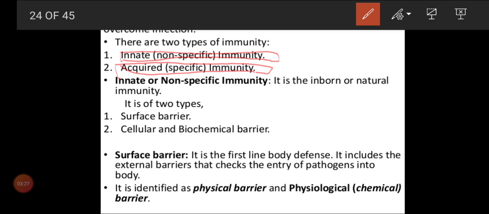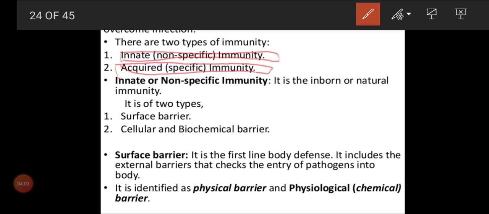Is that clear, children? So based on the work or the types, we have two types. The innate immunity, or non-specific immunity, or inborn immunity. Actually, from birth we get this immunity power, and it is always available to protect our living body, always with our body to keep it free from disease. This is what we call non-specific immunity.